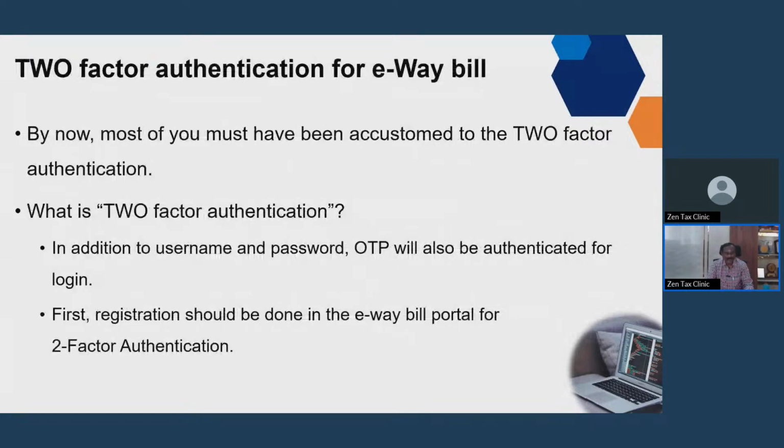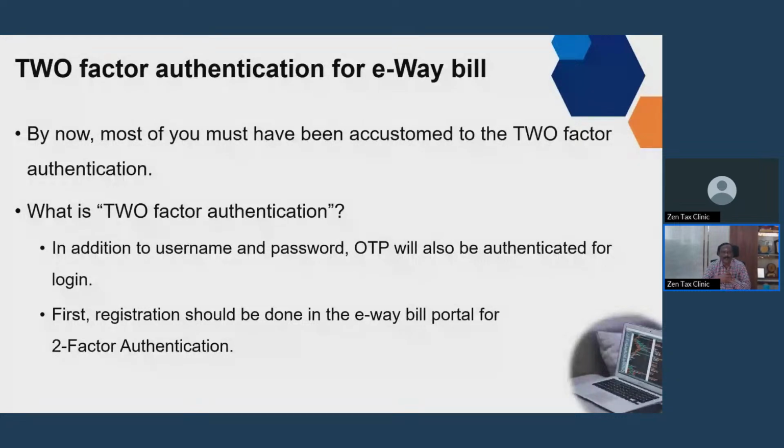Then, two-factor authentication for e-way bill. Already that has started. What is this two-factor authentication? Now, you will know that for taking the e-way bill, you only have a user ID and then a password.